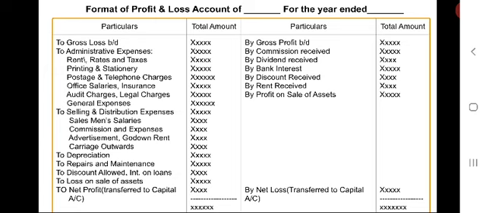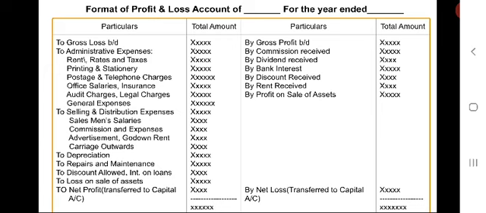In the same way, life insurance is a premium paid on the life policies of the owner or his family members, and is also treated as an expense, added to the drawings and deducted from the capital. So, these are the important points. If we follow this procedure, it is very easy to prepare trading and profit and loss account.